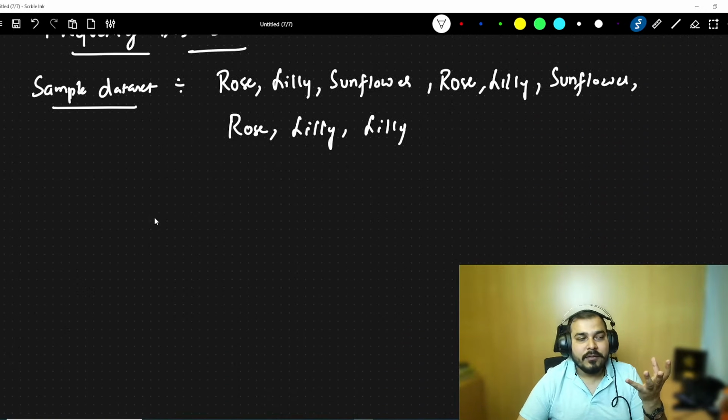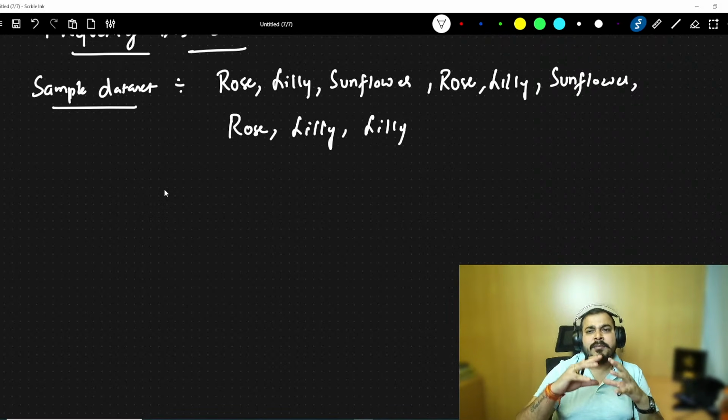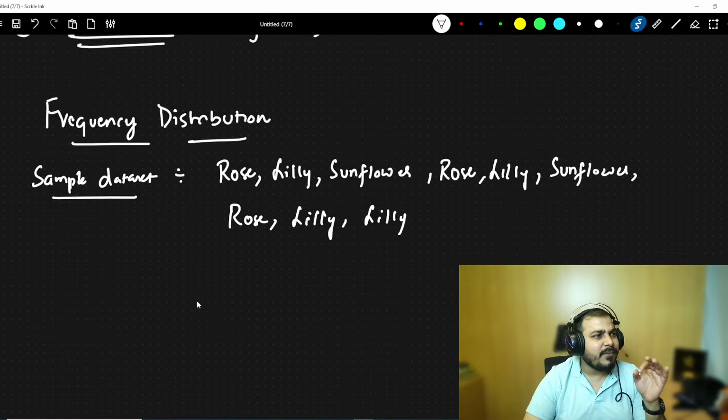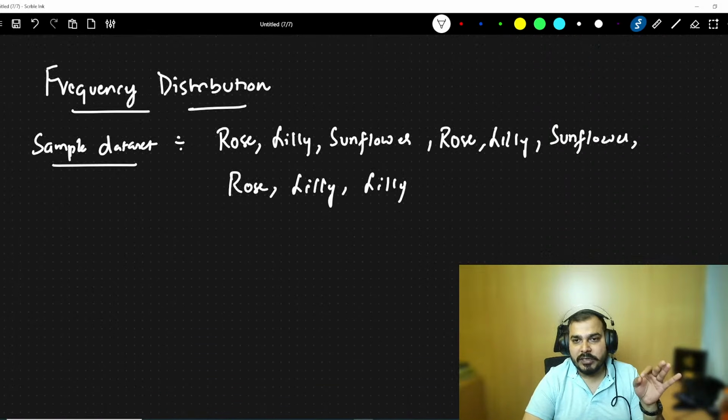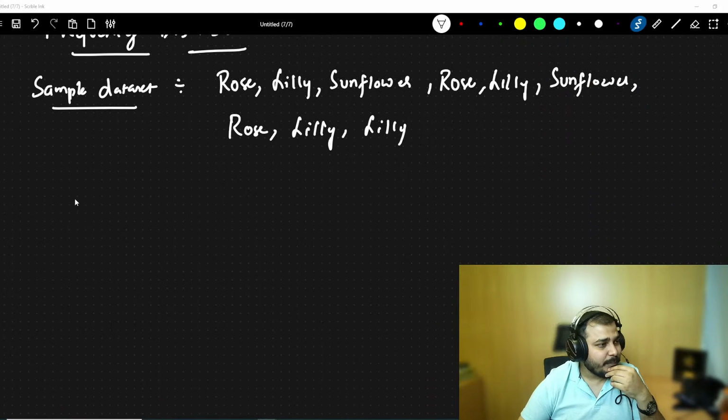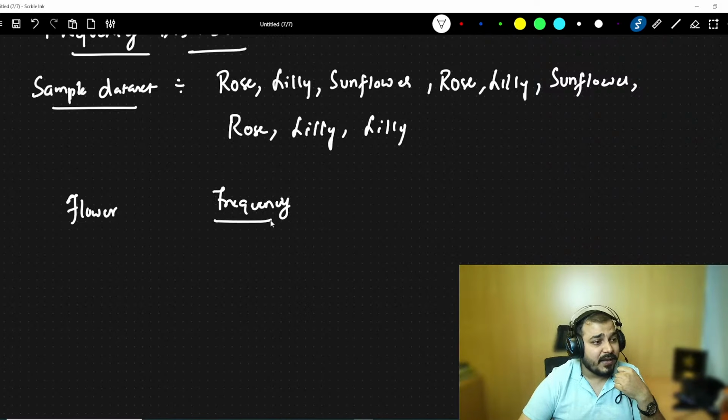Now usually for showcasing this data set in some kind of visualized manner, we can use this frequency distribution table. Why? I'll tell you, just give me a second, everything you'll be able to understand. Now tell me, based on the flower type, what is the frequency? This will be very much important.